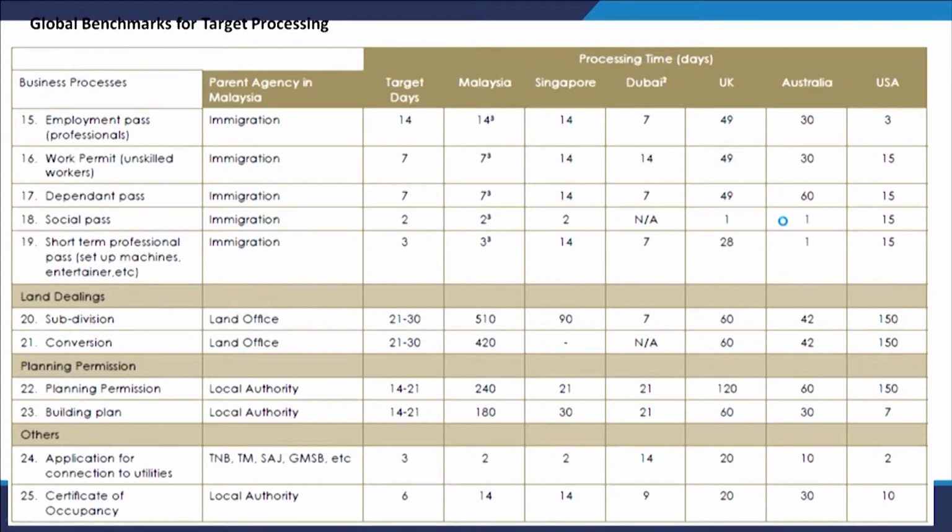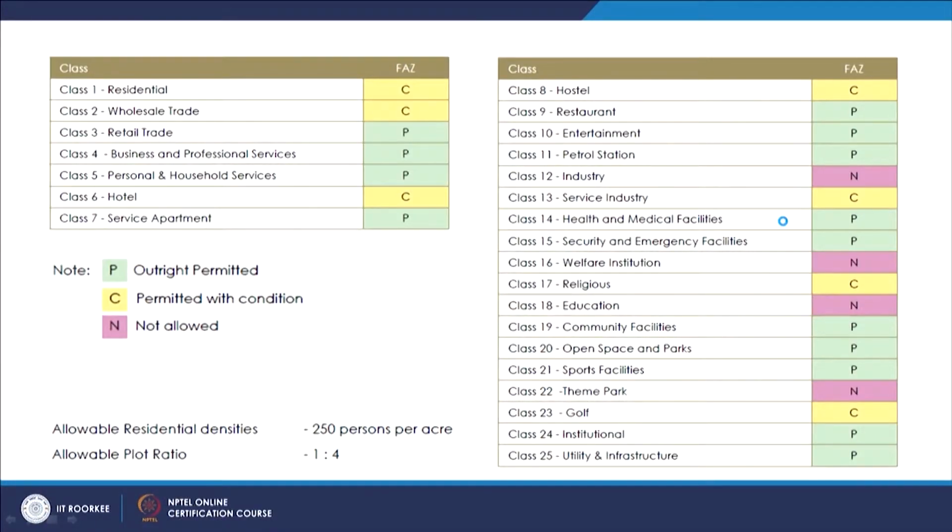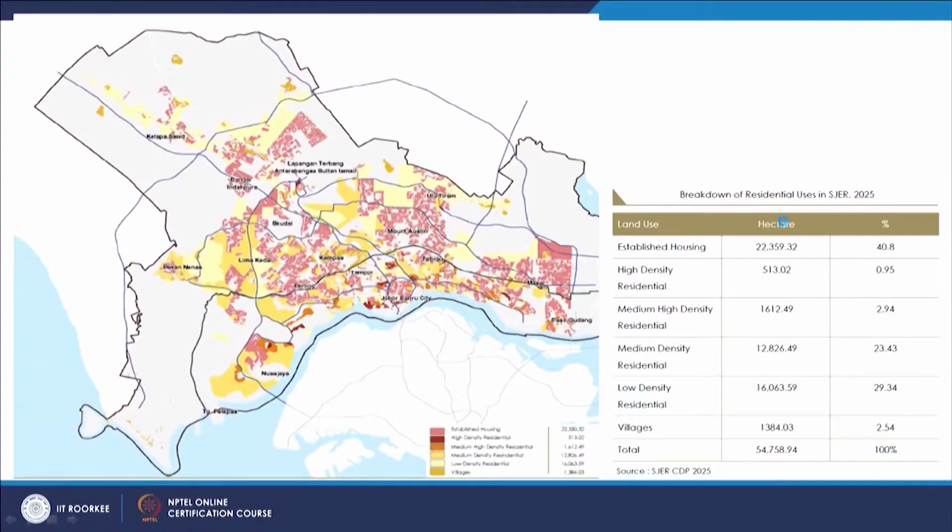You can see in your own time the distribution of some of the services. These are some indications in terms of land use, because within the regional plan they have very specifically mentioned which uses are allowed and which are not allowed. Not only that, low cost housing is integrated and considered here. In this plan you can see how they have demarcated the future housing. They have indicated not only the current housing or future land use but also where the future housing will come.